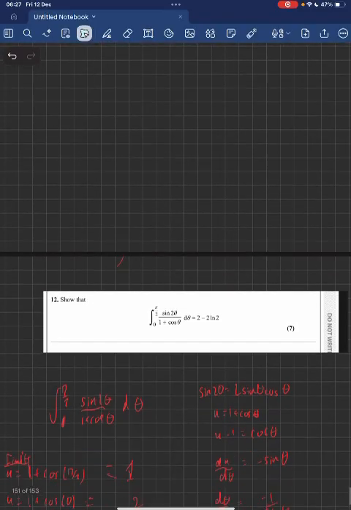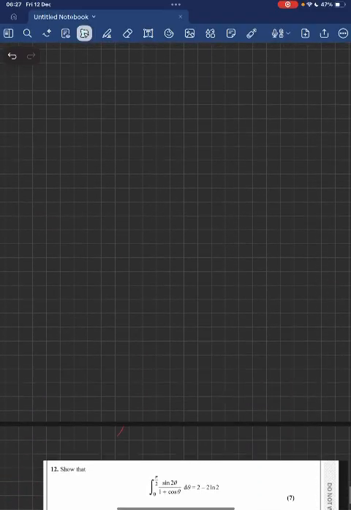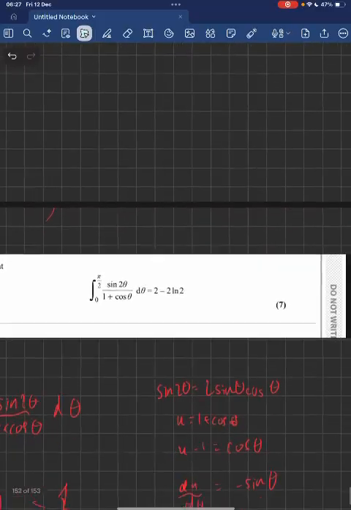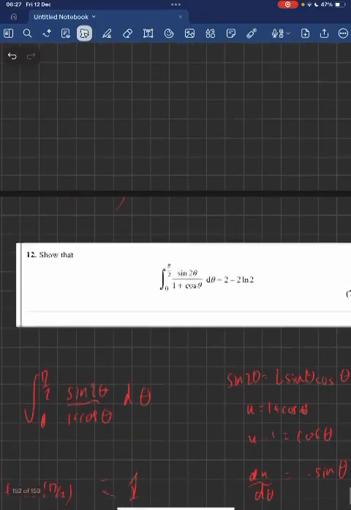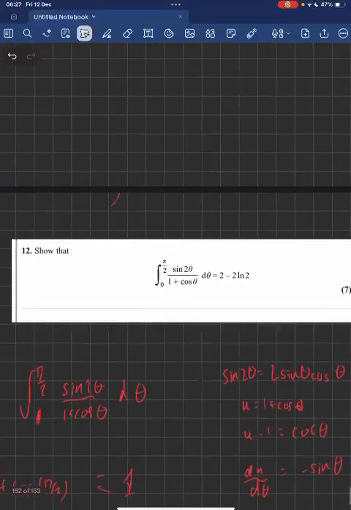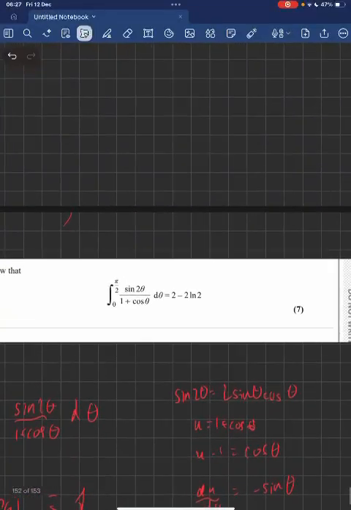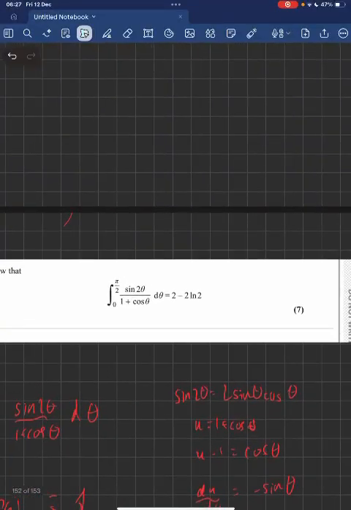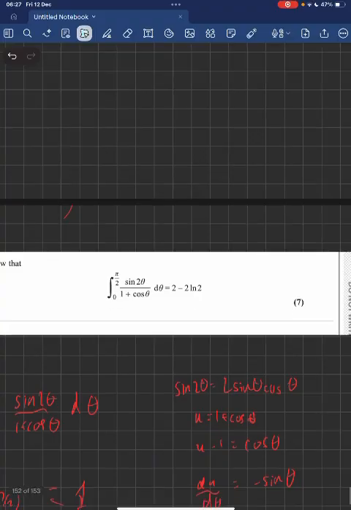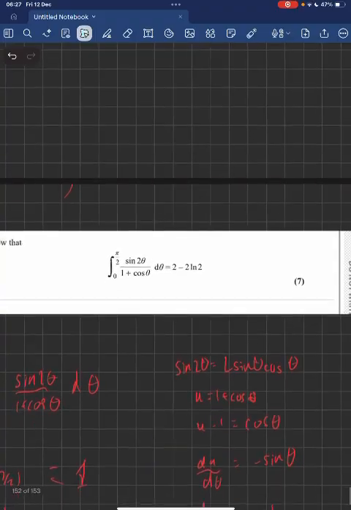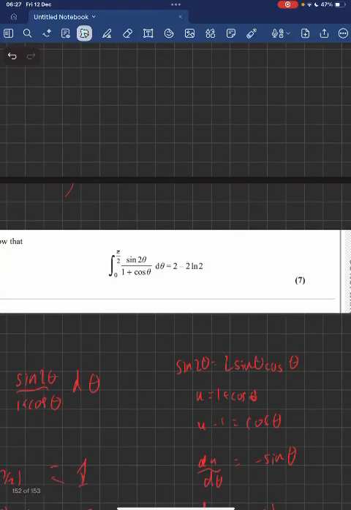So, when I initially saw this question, I thought to use u substitution. I wrote sin 2θ using the double angle formula as 2 sin θ cos θ. And I used u equals 1 plus cos θ, and u minus 1 equals cos θ. Now, I knew that dθ could be cancelled if I differentiated u minus 1 with respect to θ,